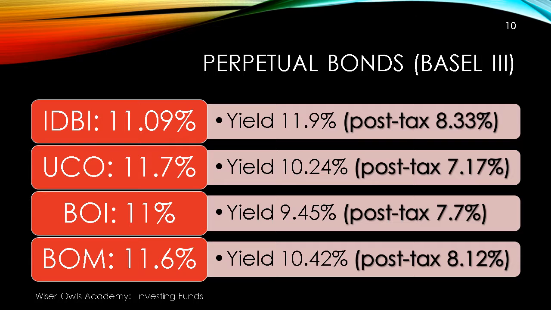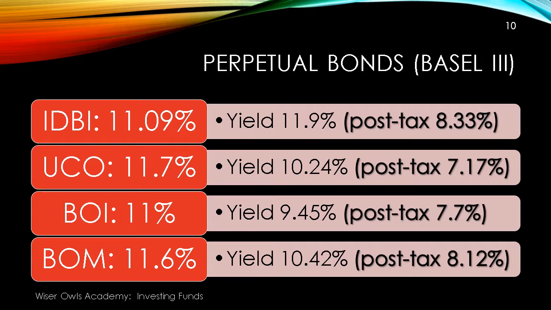Now, don't these names sound familiar? These are the same banks which are having a very high NPA, non-performing assets. And they have issued these bonds to bail themselves out under provisions provided by RBI. So they are perfectly safe, because even if these banks are to be amalgamated with bigger banks, then the bigger banks are going to carry this bond load along with them. So perpetual bonds are pretty safe instruments, and here are the returns that you are getting on them.